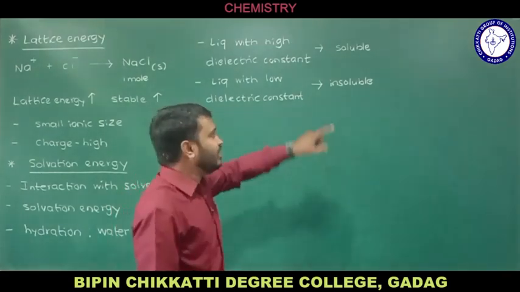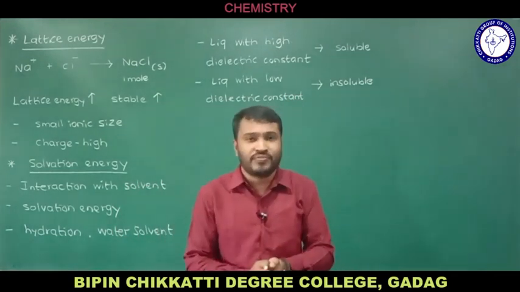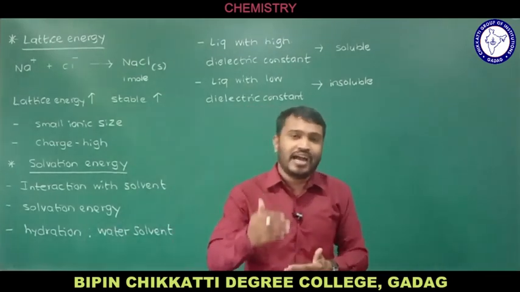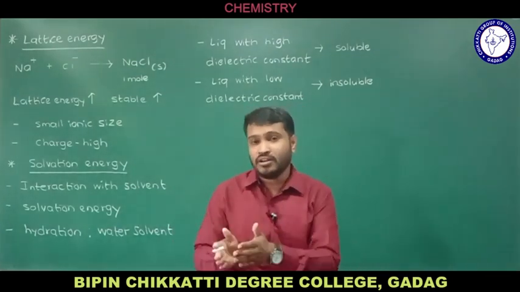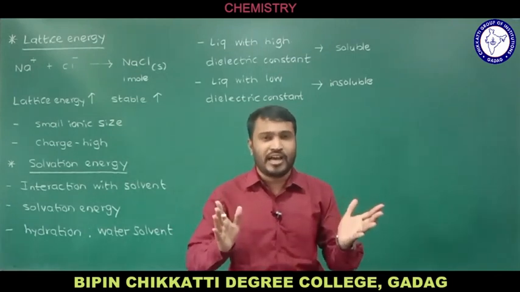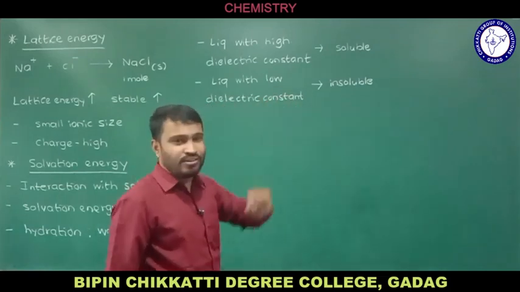And I told you already, ionic compounds are soluble in polar solvents like water. So why is it soluble in water? Because water has a high dielectric constant. Water reduces the electrostatic force of attraction between the constituent ions of the ionic compound, therefore the ionic compounds are soluble. This is how in short I can write here.